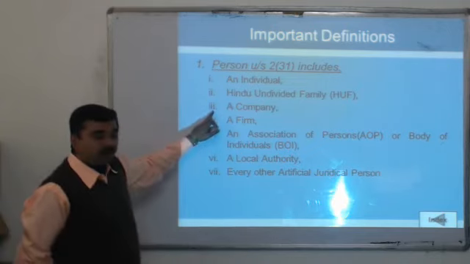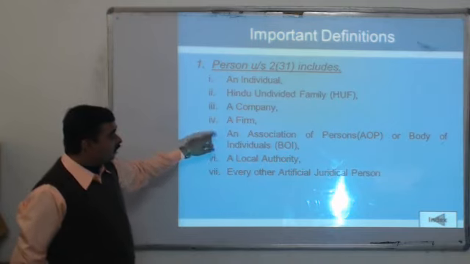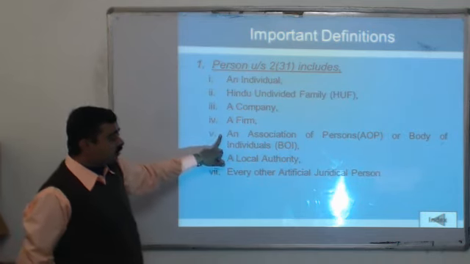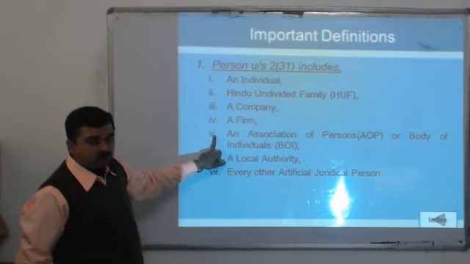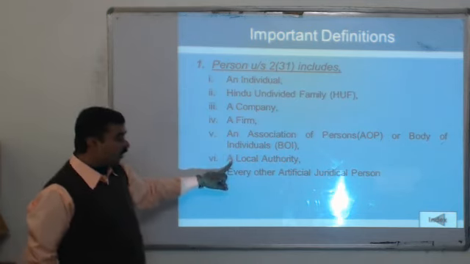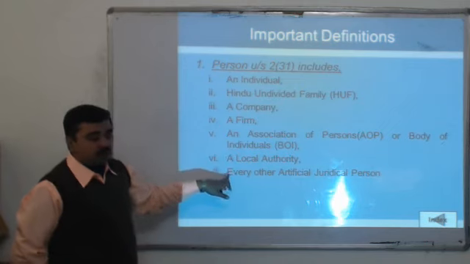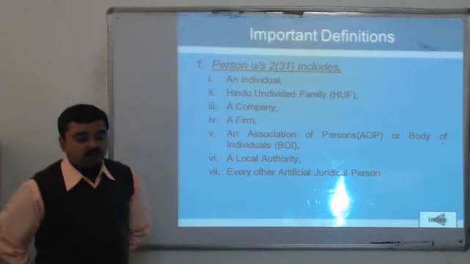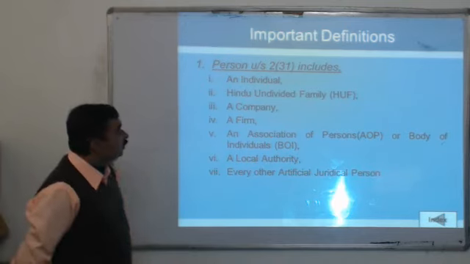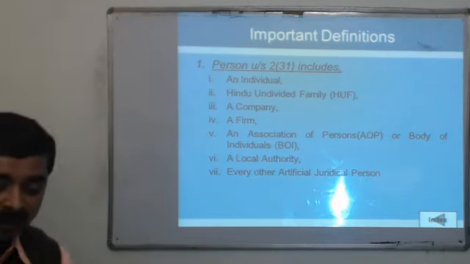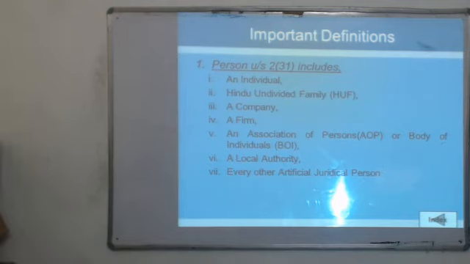Thereafter company, firm, association of persons, which is formed for a common objective, or body of individuals, then the local authority and any other artificial juridical person on which the court can implement a law, will be included in the definition of person. So as per the Income Tax Act, the tax is levied on the person.